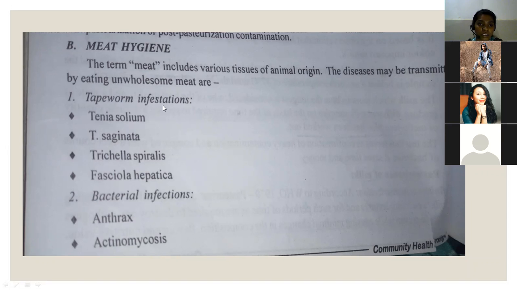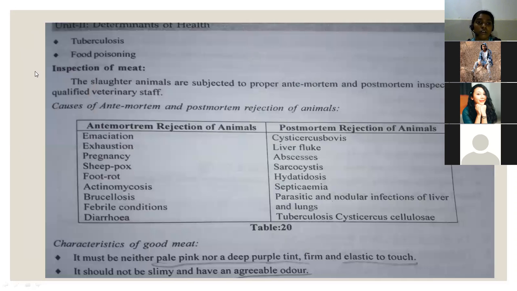So some diseases which are transferred by not maintaining the hygiene of the meat are tapeworm infestations like Fasciola hepatica, Trichinella spiralis, Taenia saginata, Taenia solium, and bacterial infections like anthrax, actinomycosis, and also tuberculosis and food poisoning. All these are the infections which are caused due to the meat. So in order to prevent that, what can we do? We can inspect the meat.